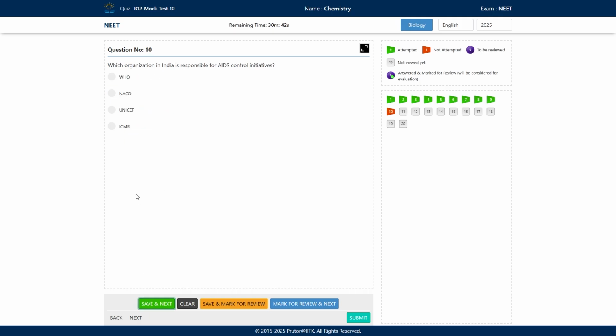Next question is, which organization in India is responsible for AIDS control initiatives? So options are WHO, NACO, UNICEF, or ICMR. What will be the correct answer? Option number B will be the correct answer here. National AIDS Control Organization is the correct answer.